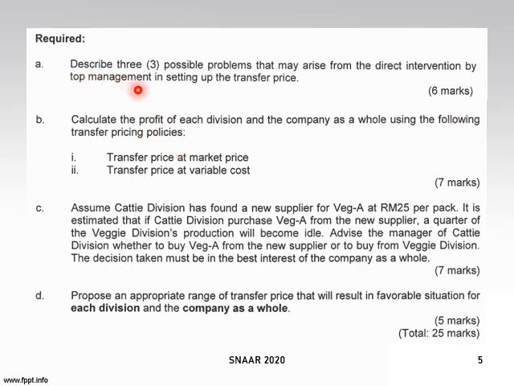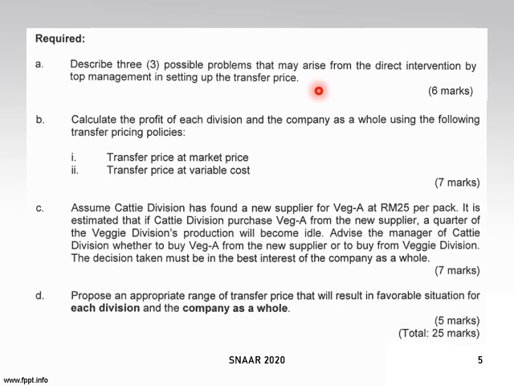Okay. Untuk A, dia suruh you describe 3 possible problems that may arise from the direct intervention by top management in setting up the transfer price. So this one is theory part. Apa masalah yang boleh berlaku kalau the management intervene with setting up transfer price? Okay, you ada headquarter dan headquarter bagi tahu harga apa yang you nak kena being charged ataupun charge kepada buyer. So you kena identify 3 masalah. Okay, untuk 6 markah.